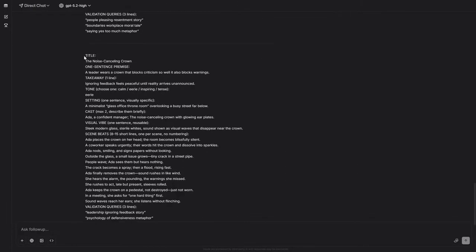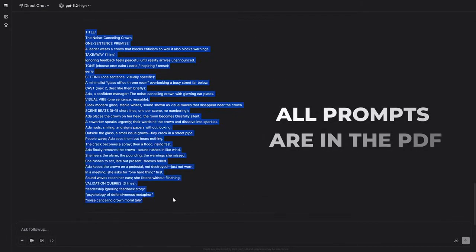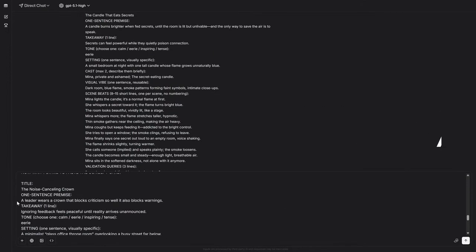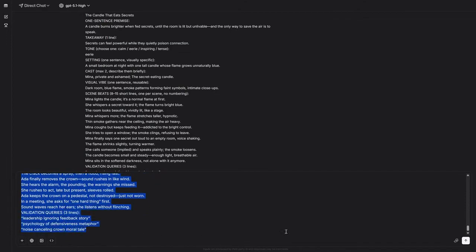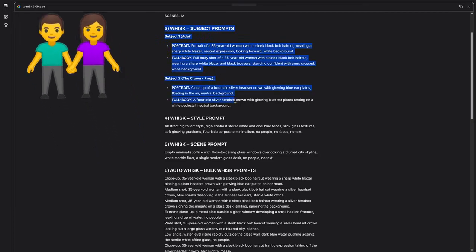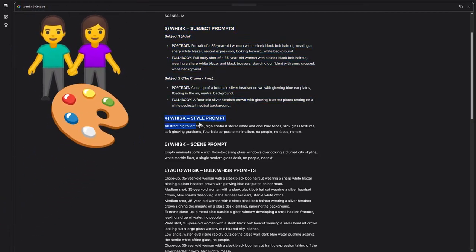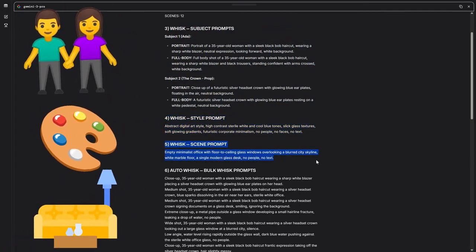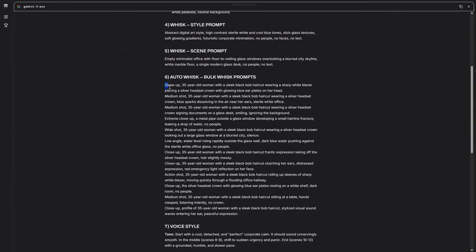We're going to copy the one we like the most, and we're going to add the second prompt in the same chat. To this prompt, we're going to add the message it gave us, with the idea we liked before. And the result will be, first, some prompts with which we'll generate the characters of that story. Then, the style we want it to have, how we want them to look. And finally, the scene, which will be the place where what we want happens, where we want to record the video. And, most importantly, it's going to give us all the prompts we need in bulk.